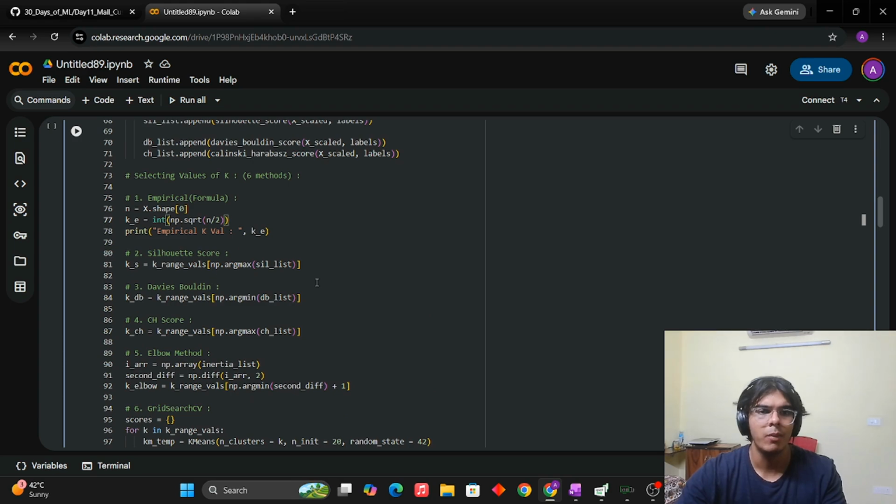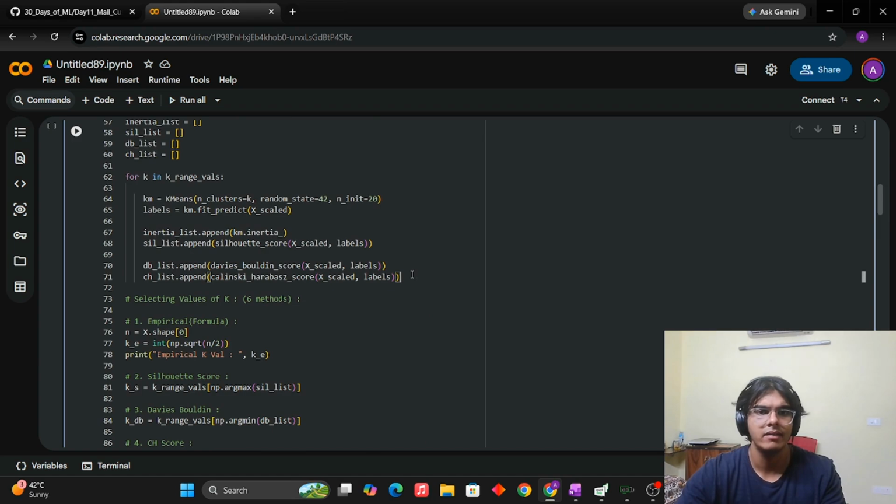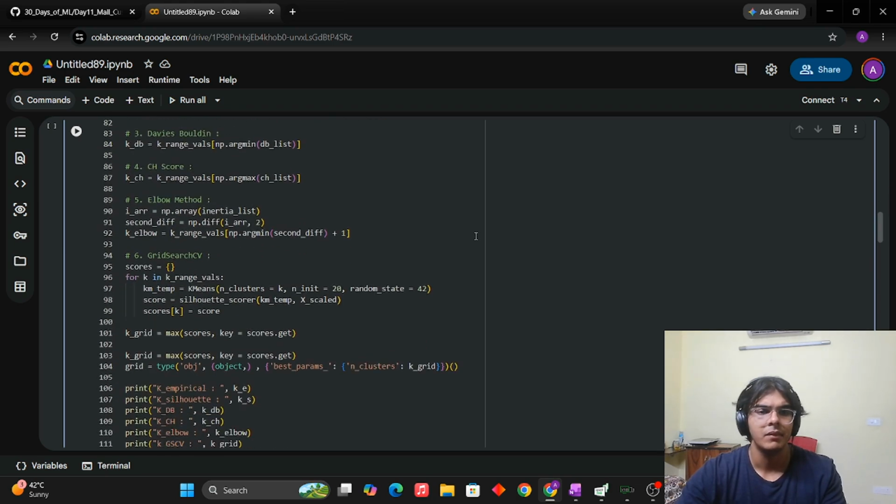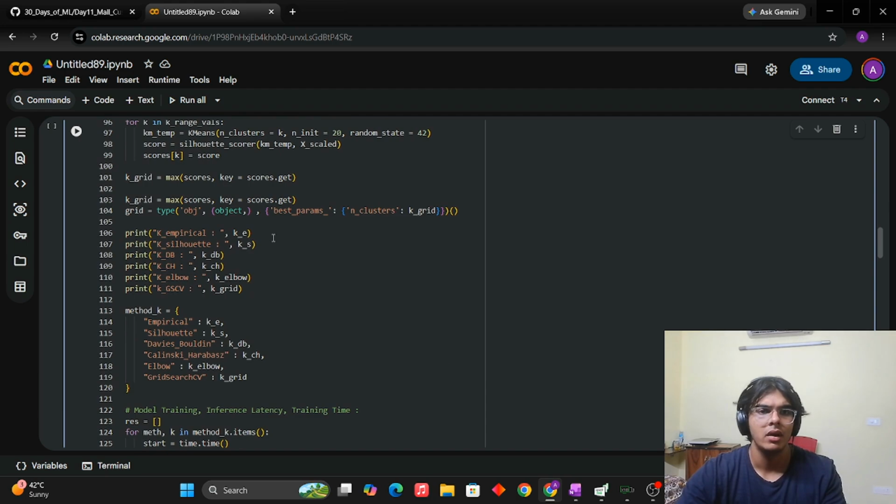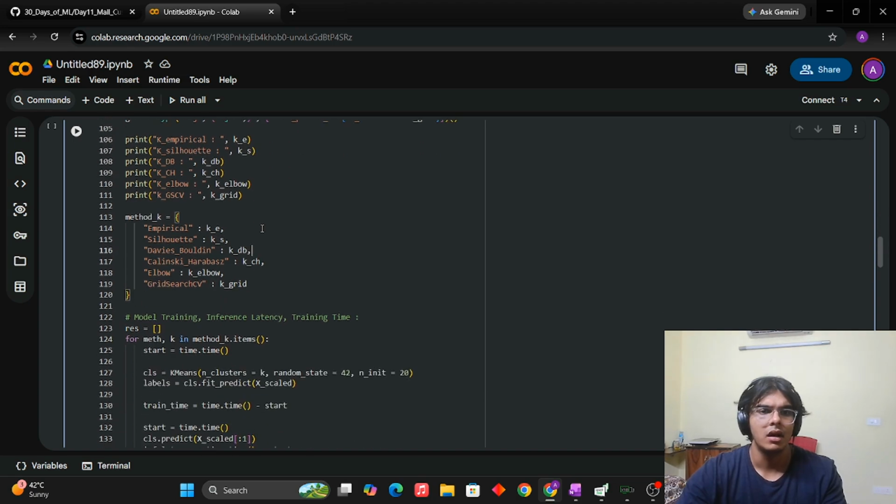You can import all of this here. These are all the lists that we made right here. We made separate lists in order to give the values of K to the grid search CV. Then we print all of these values separately right here. Then we print the methods to get the table.